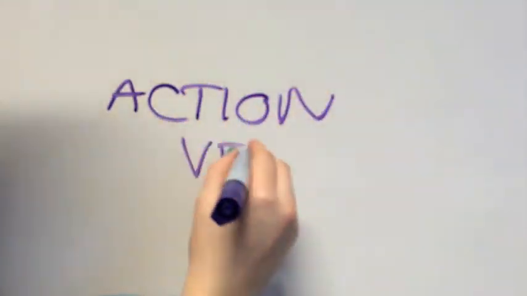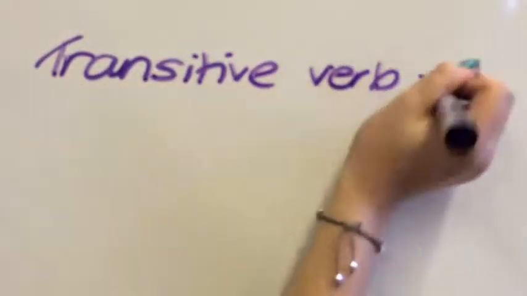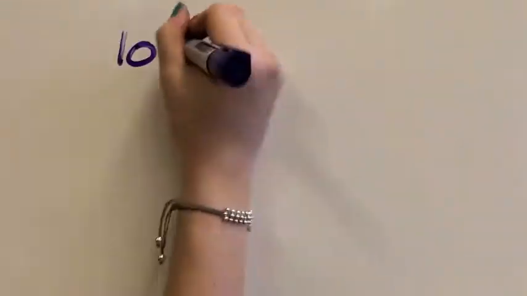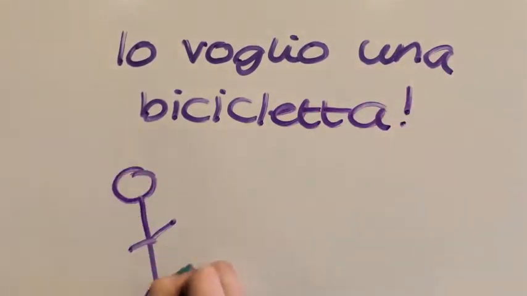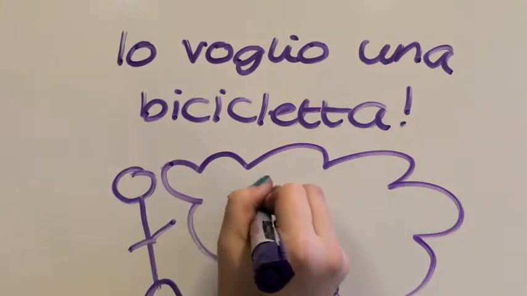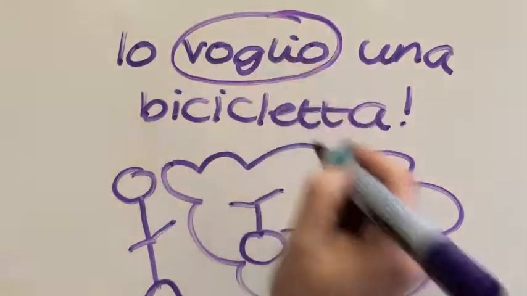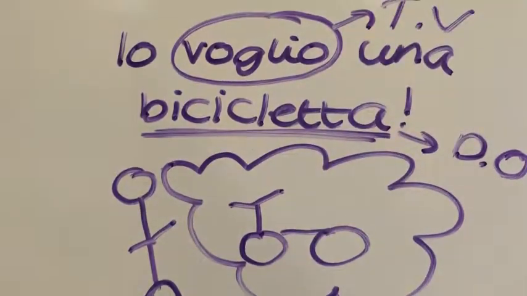Now that we've got that covered, let's go back to transitive and intransitive. Transitive verb is an action verb. A transitive verb follows the rule of subject plus verb plus object. For example, voglio una bicicletta. The bicicletta here is clearly a direct object because it answers the question what. I want a bike. And therefore, since it includes a direct object, volere must be a transitive verb.